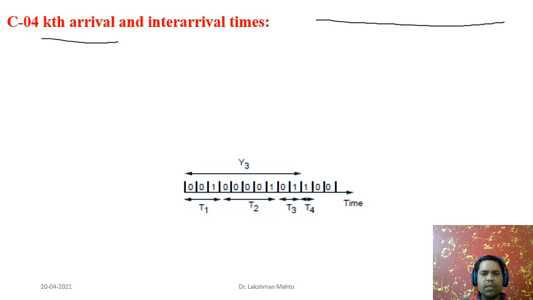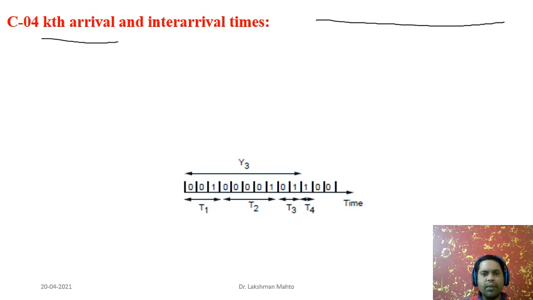First arrival we observe at trial number 3. Then where do we observe the second arrival? First trial, second trial, third, fourth, fifth, sixth, seventh, eighth trial. At the eighth trial we observe the second arrival. Then at the 10th trial we observe the third arrival. At the 11th trial we observe the fourth arrival. Okay, so that is the kth arrival situation.